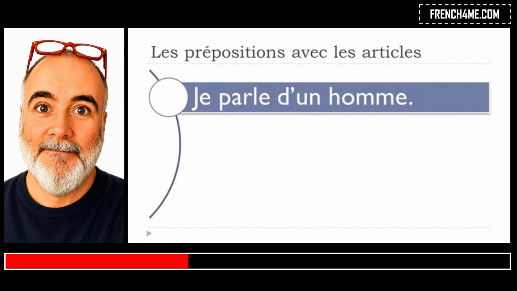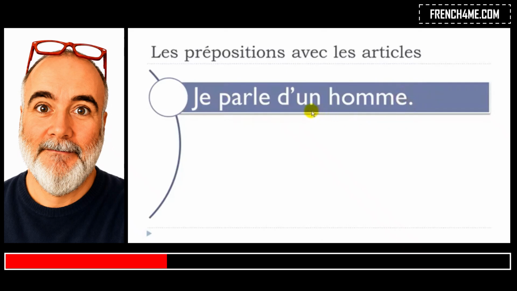So here, je parle d'un homme, all right. Normally we should have de un homme, but as you know, we've been seeing that quite often now. It's not a new thing. Remember that the e will disappear, and then you will put this little apostrophe: d'un homme, okay. Je parle d'un homme, all right.